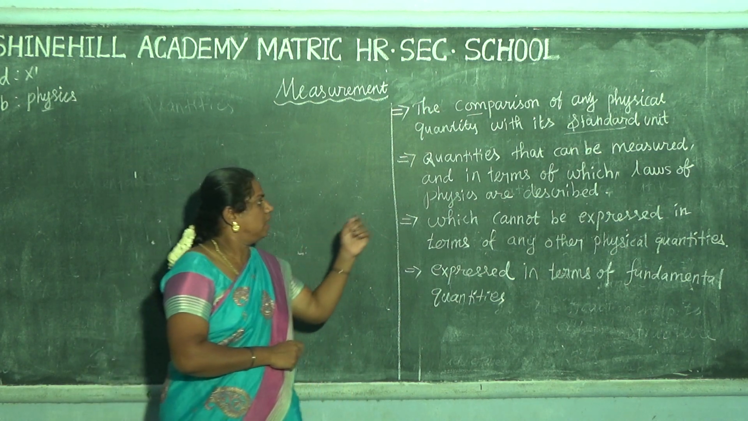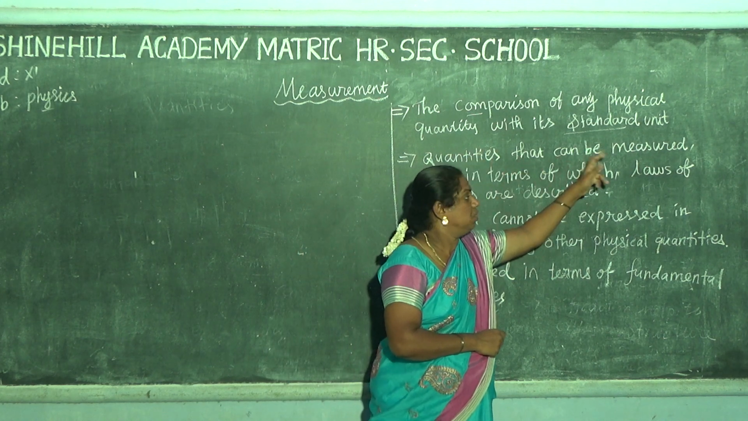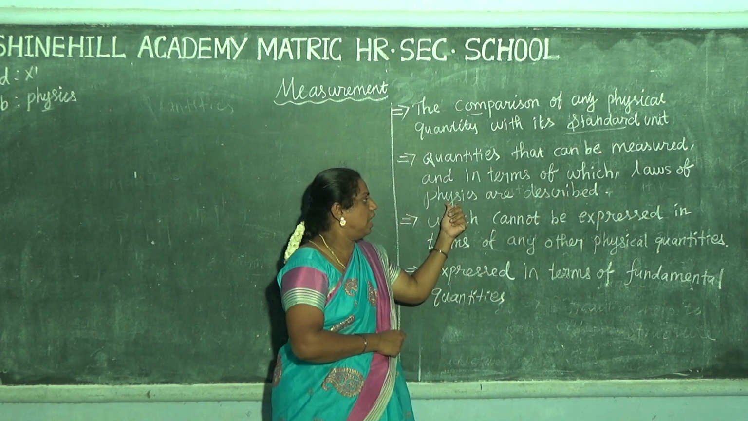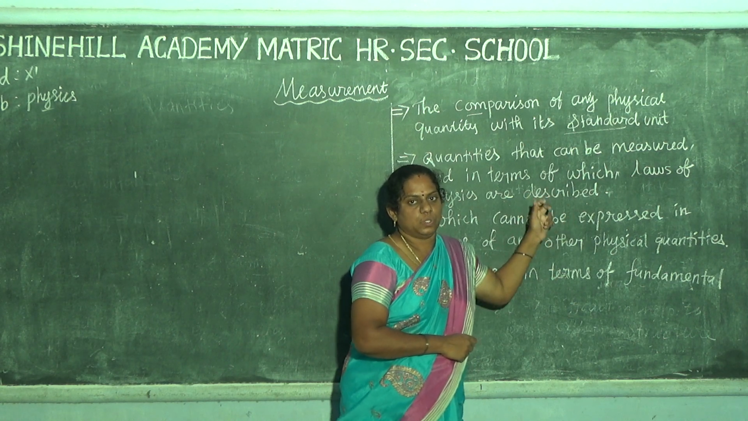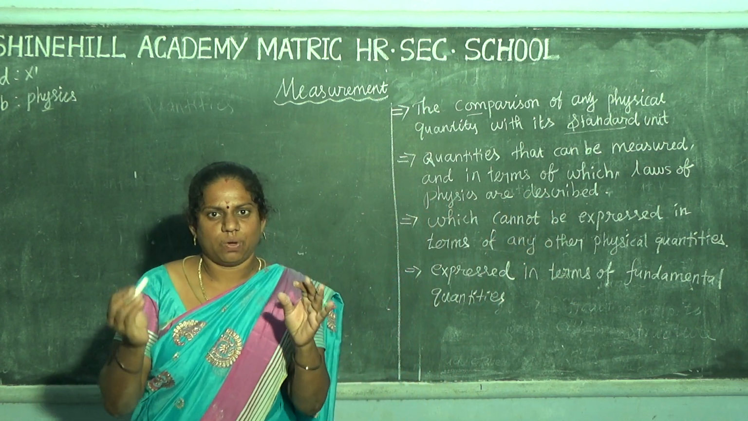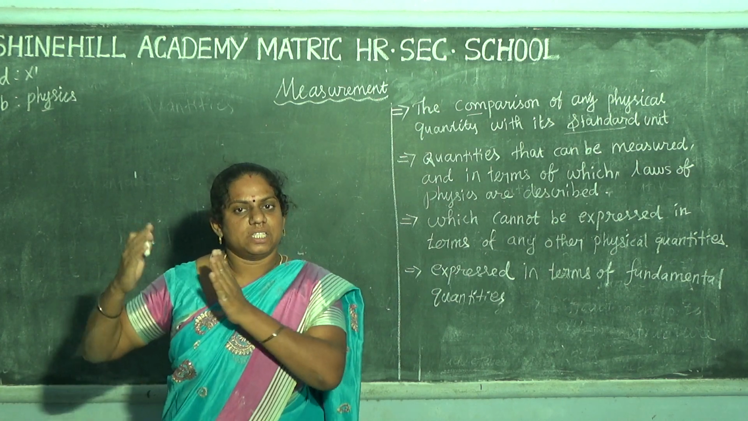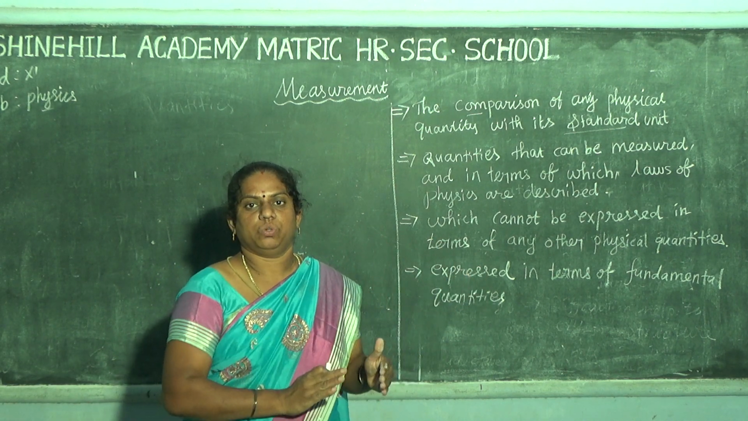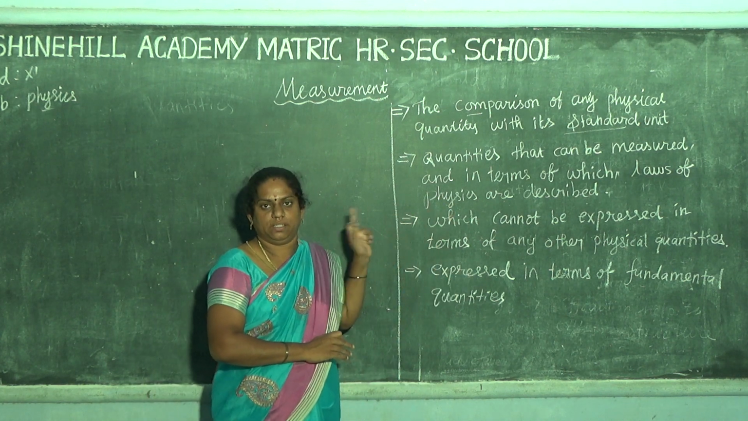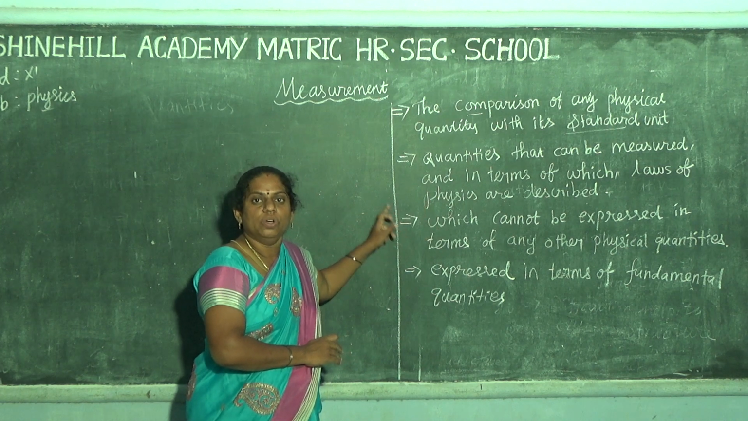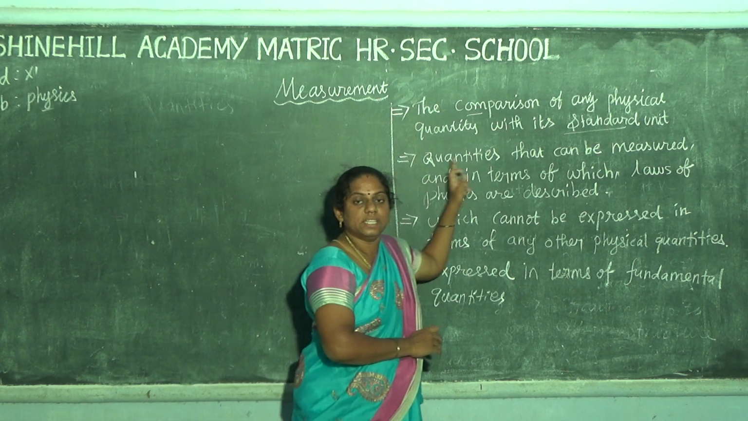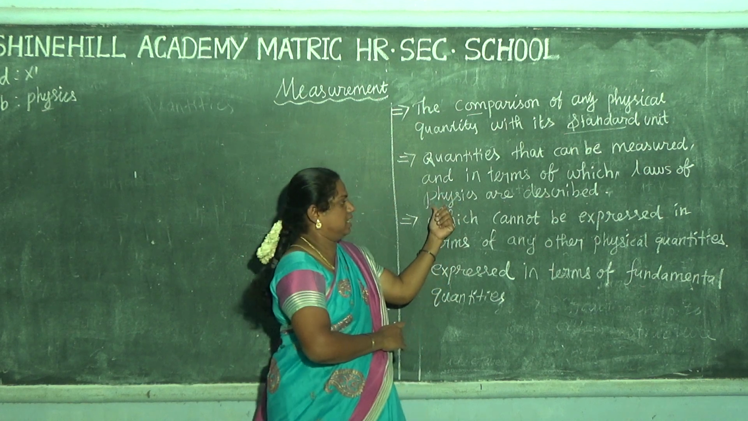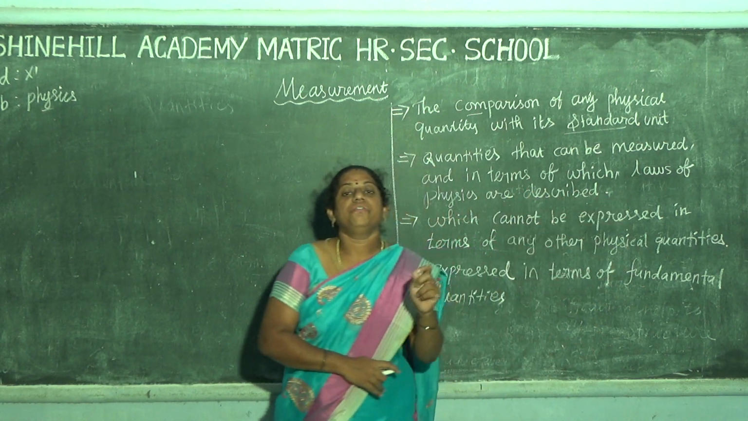Physical quantity means a quantity that can be measured and in terms of which the laws of physics are described. Any quantity, 1 kg or 2 kg, times or kilometers. When we explain things in physics using such a quantity, we call it a physical quantity.